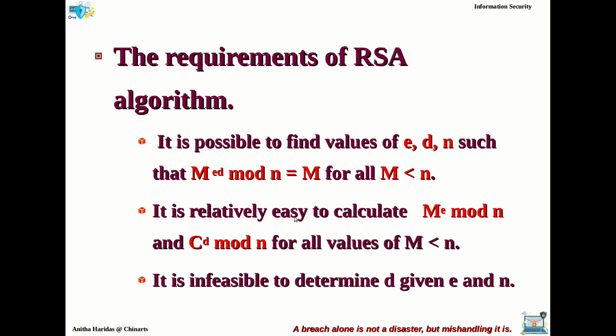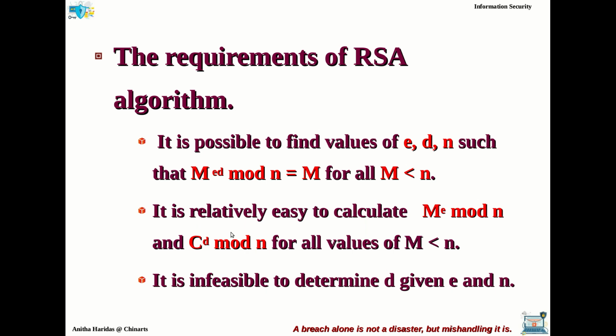This is condition number 1. And condition number 2, it must be easy to calculate the M power E mod N and C power D mod N. So this is the calculation for the ciphertext and this is the calculation for the plain text. So this is the calculation used for encryption and this is the calculation used for decryption.